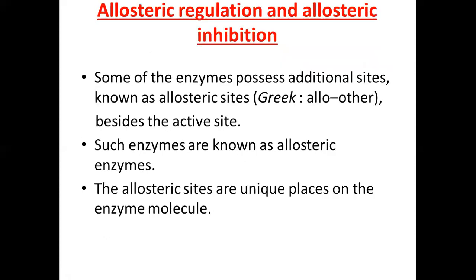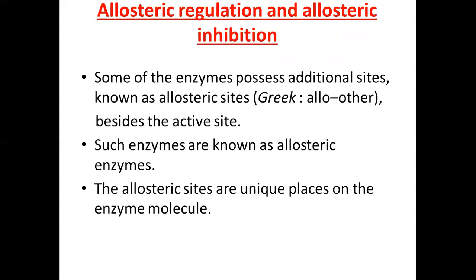First, we will discuss the allosteric regulation and allosteric inhibition. And you know that some of the enzymes have a specific site, in addition to the active site, also called an additional site, and therefore such enzymes are called allosteric enzymes, and these specific sites are called allosteric sites.